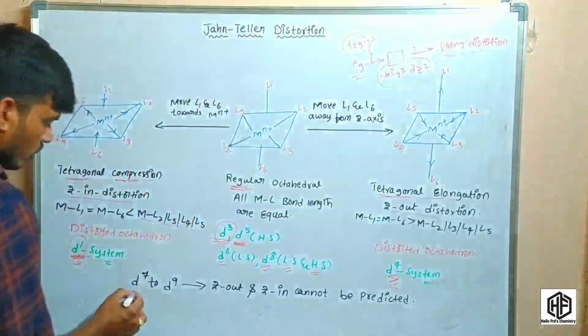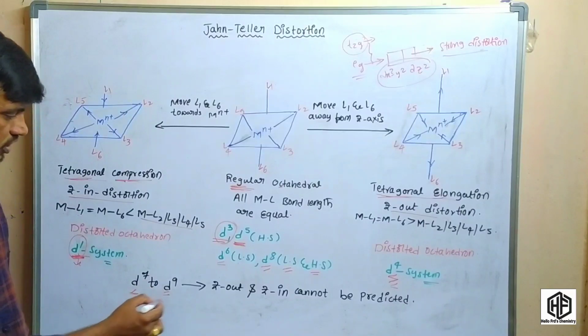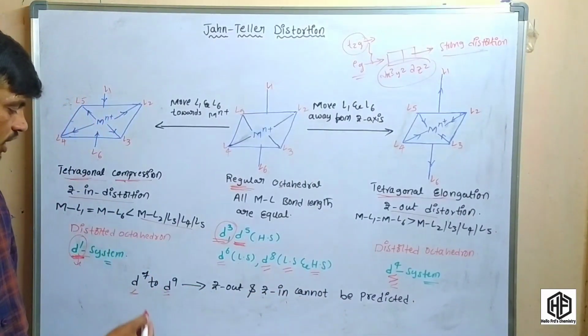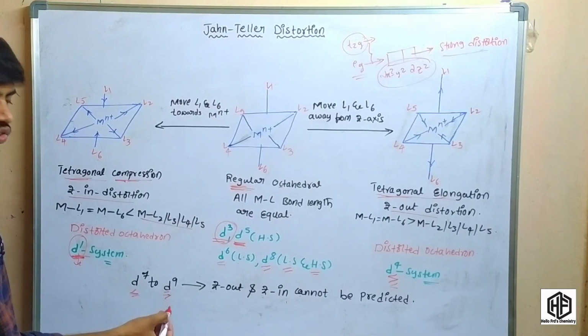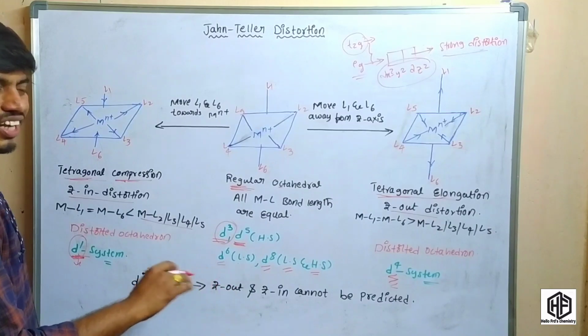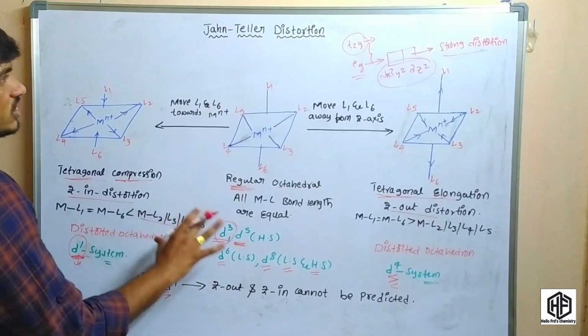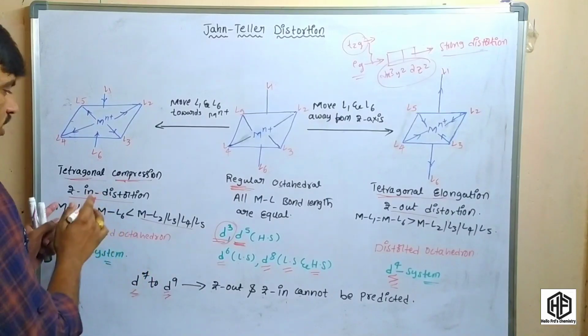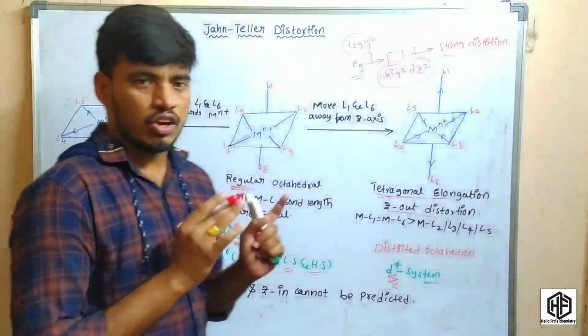But in the case of d7 and d9 configurations, Z-out and Z-in cannot be predicted correctly. So this is the importance of the regular octahedral geometry, tetragonal compression and tetragonal elongation.